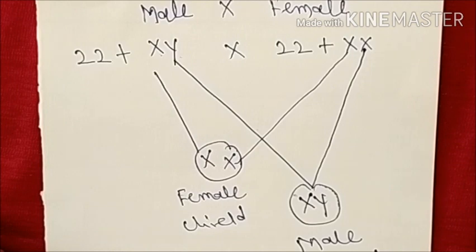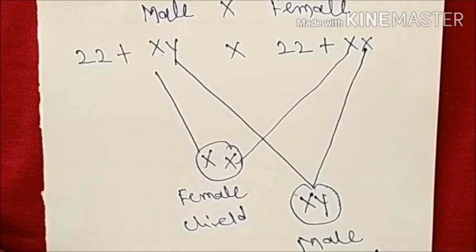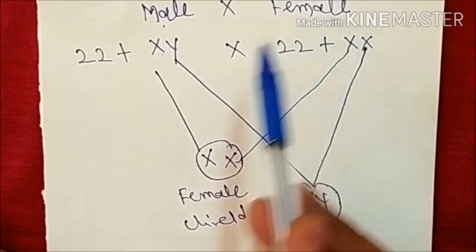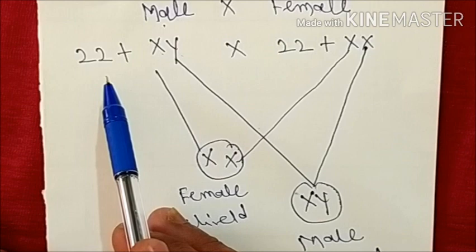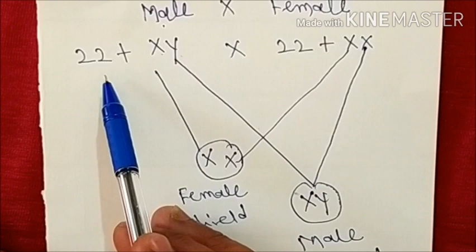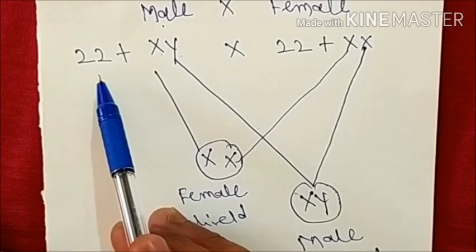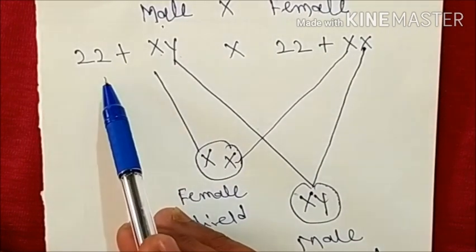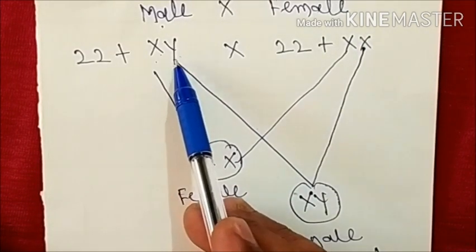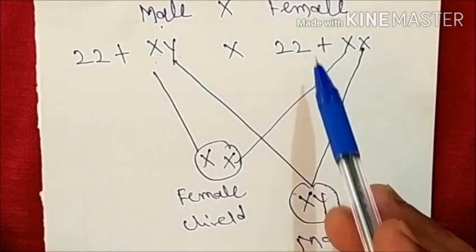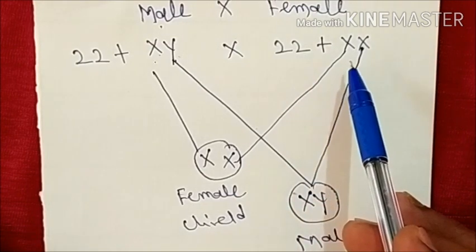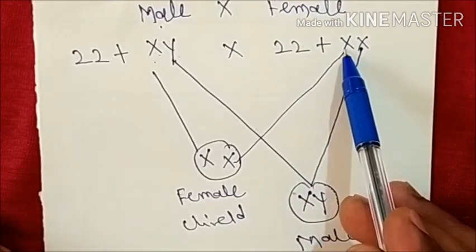Now we are seeing how the sex of a child is determined. Here male and here female. In the male, total 46 chromosomes are present, means 23 pairs. 22 pairs of chromosomes are autosomes, and the last pair, means 2 chromosomes X and Y, are for sex determination. And in the female it is also the same: 22 pairs are autosomes, and the last 2 chromosomes X,